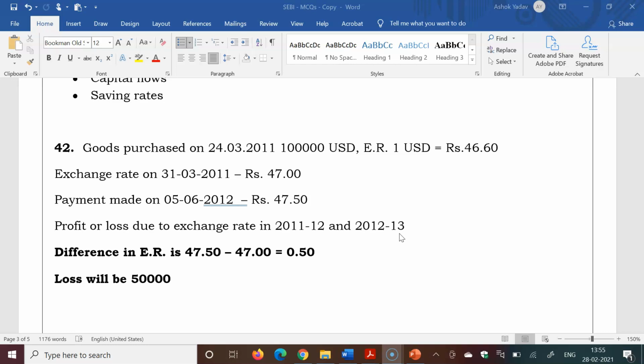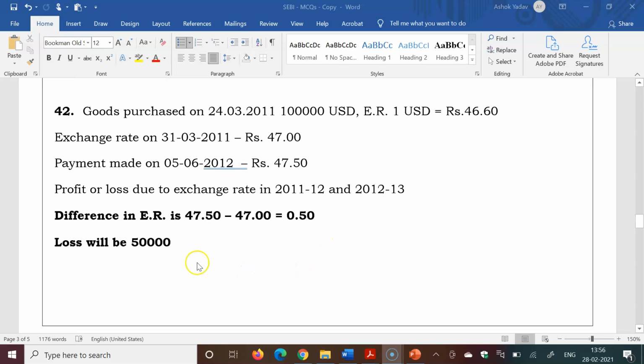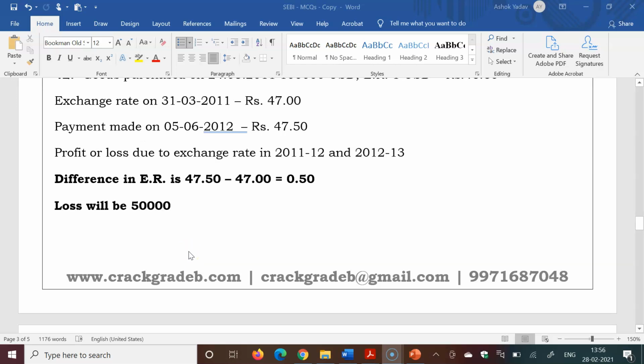So we will consider the exchange rate as we have not paid for the goods purchased on 24th. We paid on 5th June 2012. So our liability on 31st March 2011 we will consider at the 47 rupees exchange rate. So the difference in exchange rate we will consider is 47.50 and 47. So 0.5, and the loss will be 50,000. We have derived this answer based on our experts of commerce and accounts.